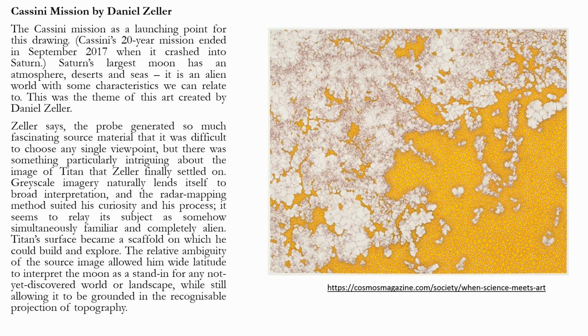So, the artist describes how he created this artwork and what inspirations he drew from. He drew his inspiration from the Cassini mission, which ended in 2017 when it crashed into Saturn. So, this is the background of this art that he took inspiration from. You can see how science and technology is depicted in this artwork, how art is inspired by discoveries or inventions in the field of science and technology.